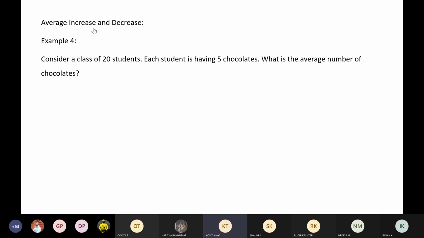Consider there is a class of 20 students and each student is having 5 chocolates. Then what is the average number of chocolates per student? What is the average number of chocolates, guys? It's a simple question. Tell me fast. Consider a class of 20 students and each student is having 5 chocolates. What is the average number of chocolates per student?